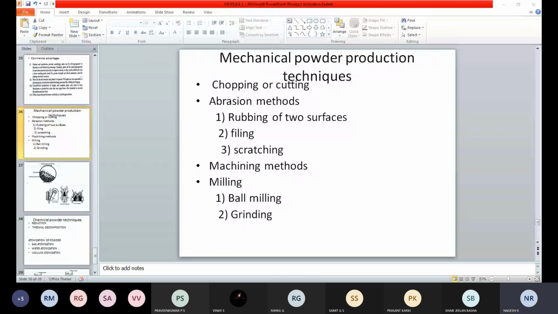But the disadvantage of this cutting process is that it is difficult and costly to make the given material into powder form, and it is also time consuming. The name itself clearly says that it's a chopping or cutting process.